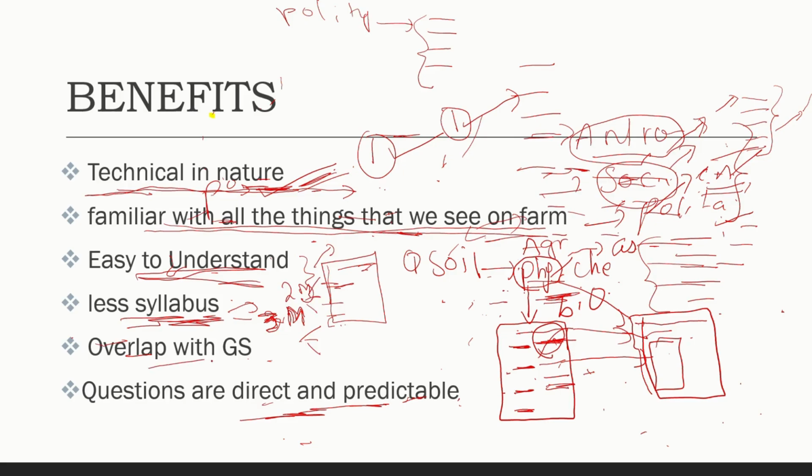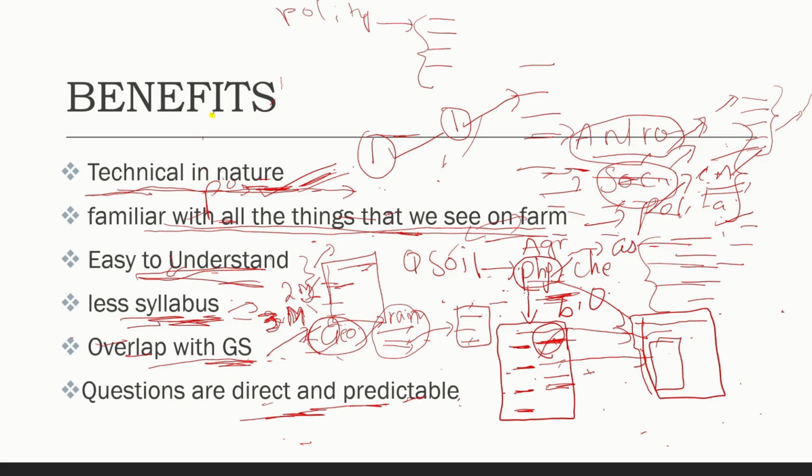And the next thing is overlapping with the GS subjects, like where it is overlapping in GS1. If we take the geography subject, a lot of things in agriculture are from geography itself, like rainfall patterns, climatic conditions, temperature, and water irrigation. Many things that are there in the geography subject are directly there in this agriculture optional too. So it's best aligned with geography.